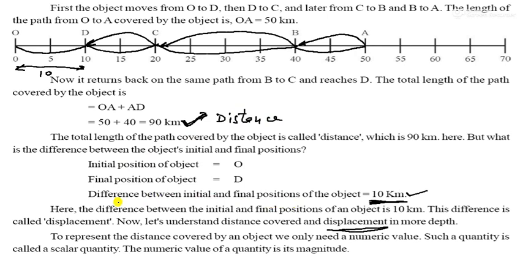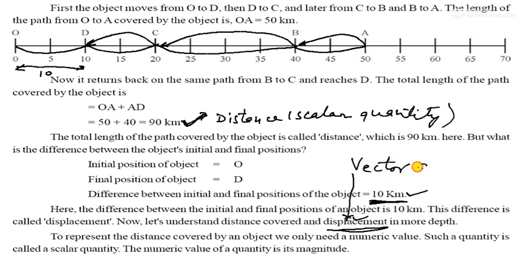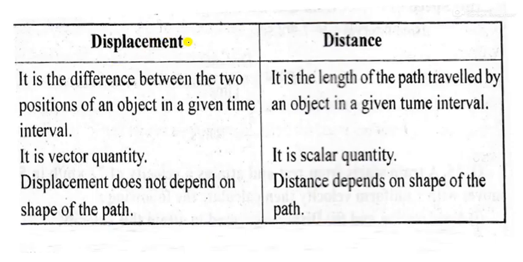So the difference between initial and final position is called displacement, and the total distance covered by the person is called distance. Distance is a scalar quantity, and displacement is a vector quantity. Why? Because displacement has direction, but distance has no direction.